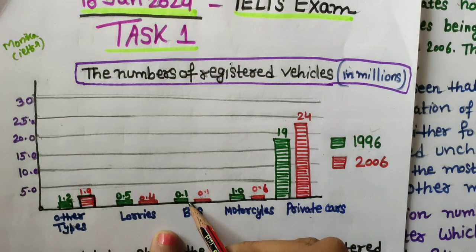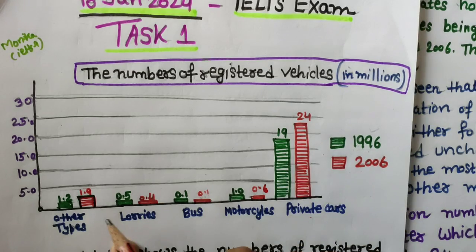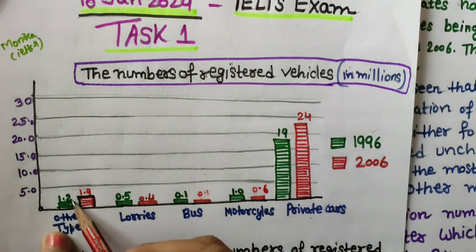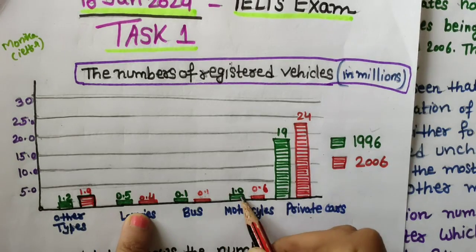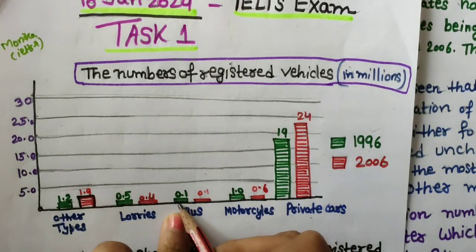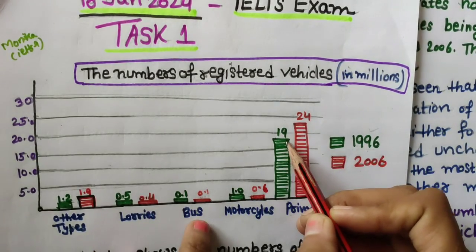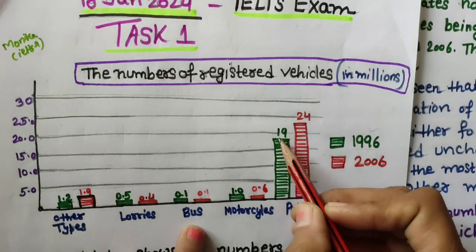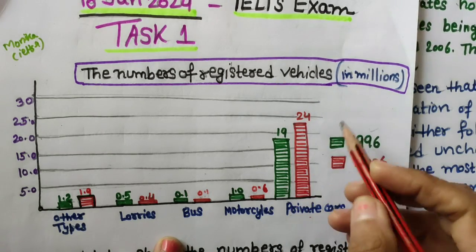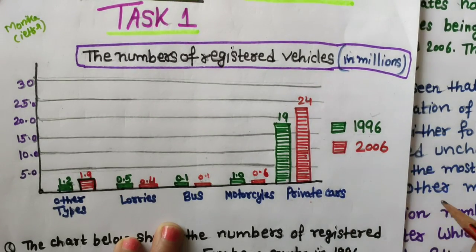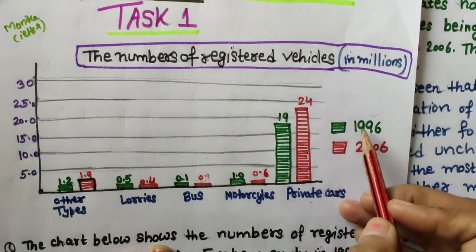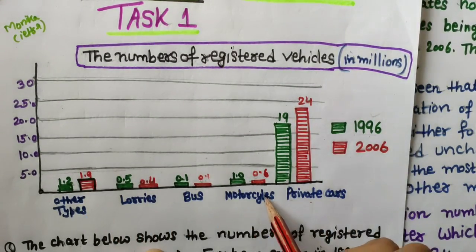This category is at minimum, this is at maximum, and here I can see some growth from 1.2 to 1.9, here decreasing, and here also decreasing. These are stable, meaning unchanged. And of course this is also a growth from 19 to 24 million registered vehicles in the private cars category. So now, 2 years, 5 categories.